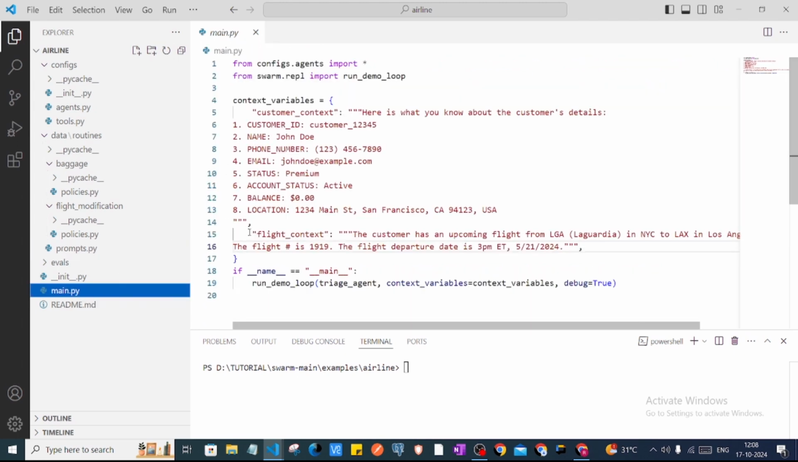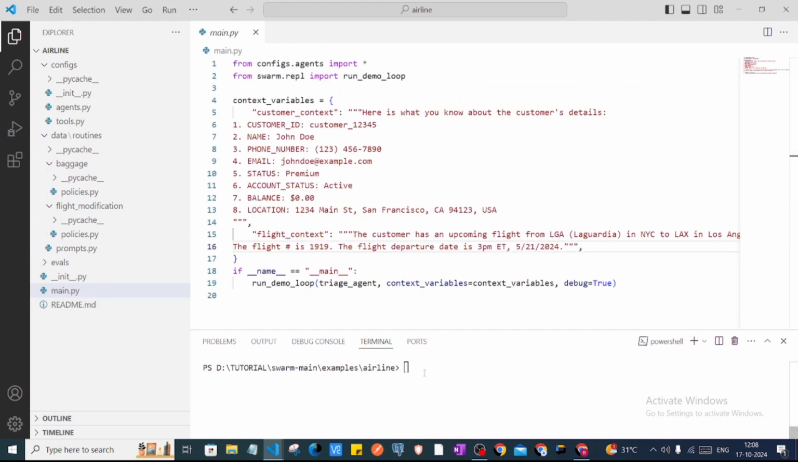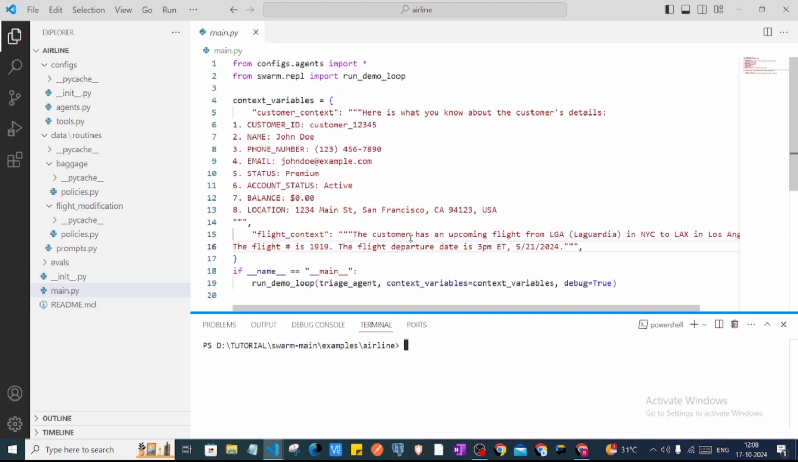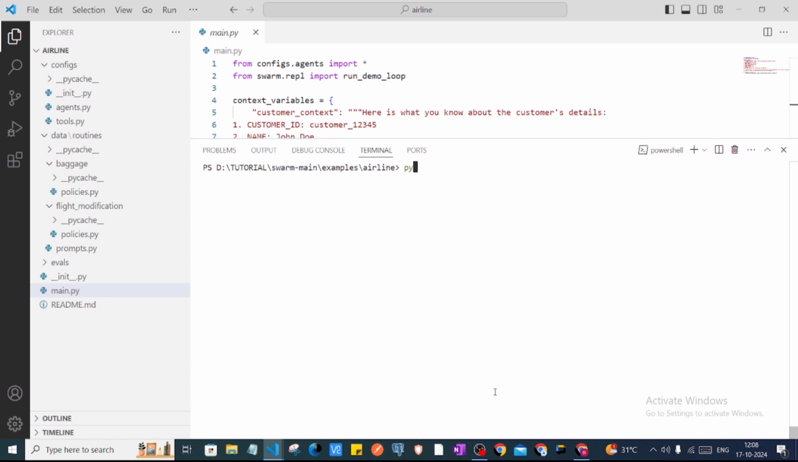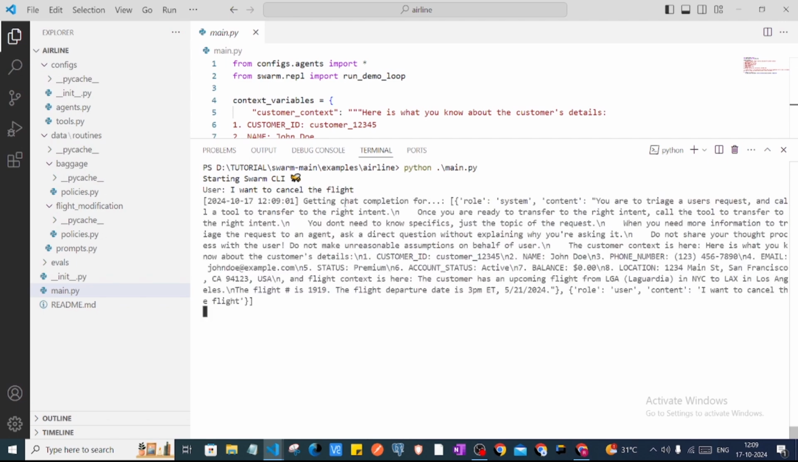So now to execute this, I'll just say python main.py. This is the main file. As you can see, now we have to ask some questions. Let's say I want to change the flight, or let's say I want to cancel the flight. Okay, cancel the flight. Let's see the answer.